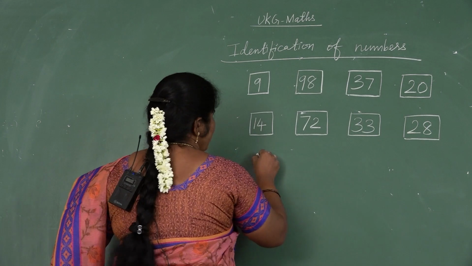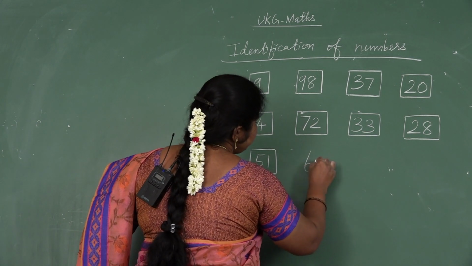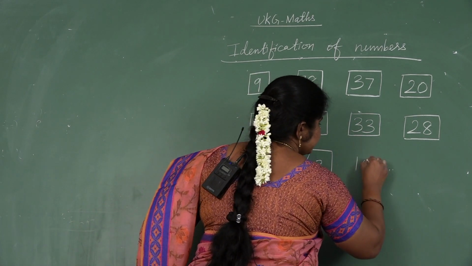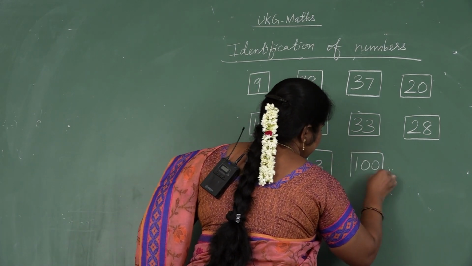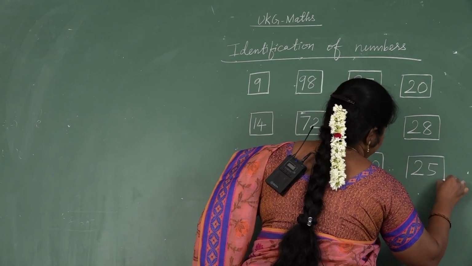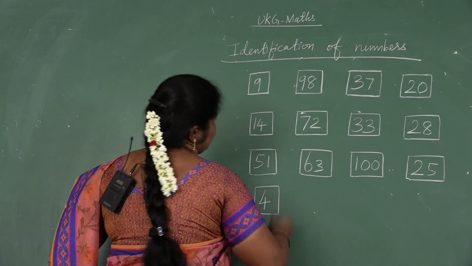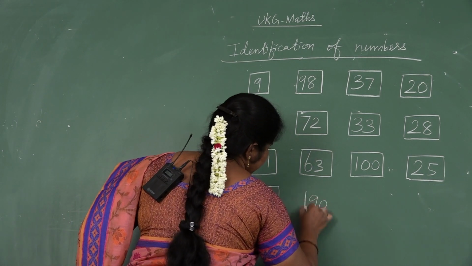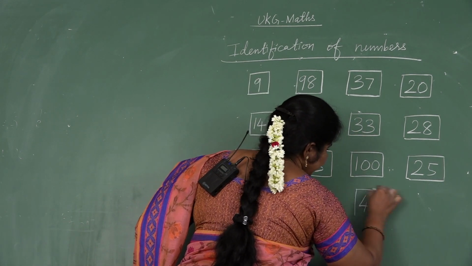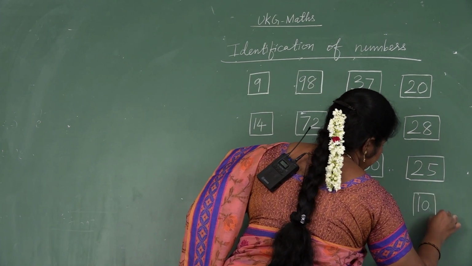What number is this? 28. What number is this? 51. What number is this? 63. What number is this? 100. What number is this? 25. What number is this? 4. What number is this? 90. What number is this? 40. What number is this? 10.